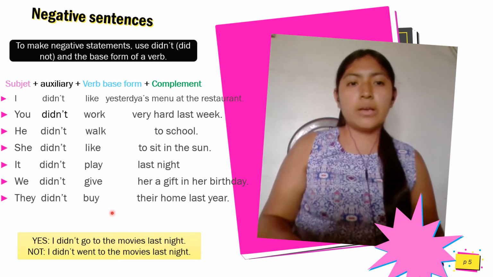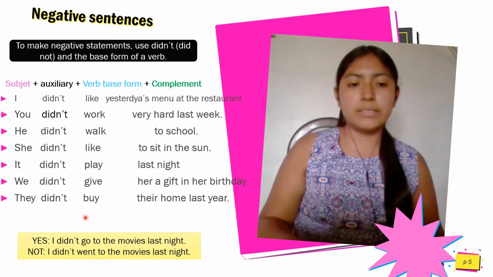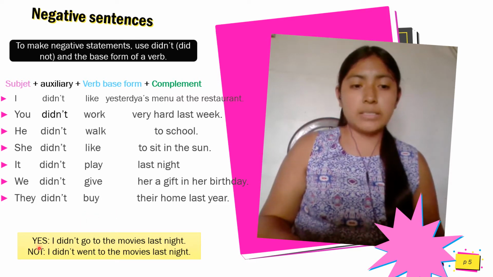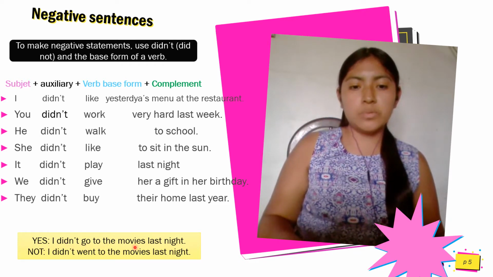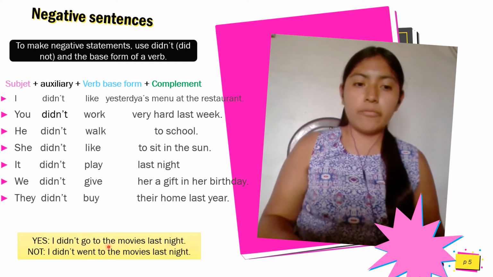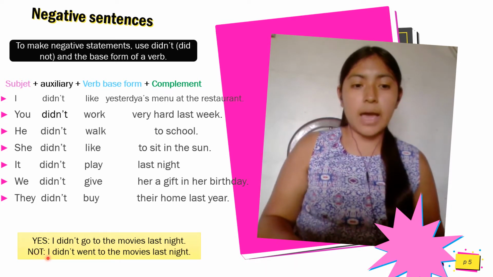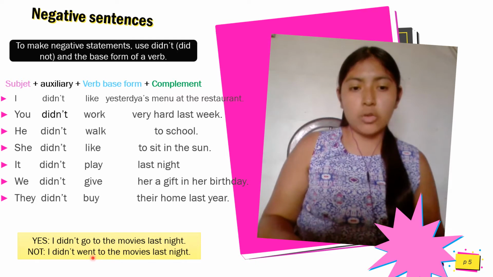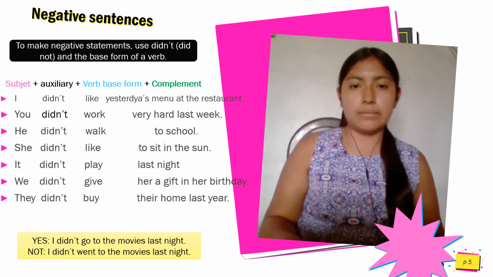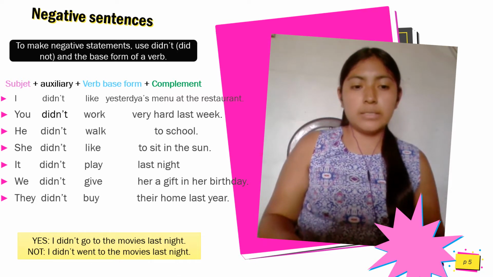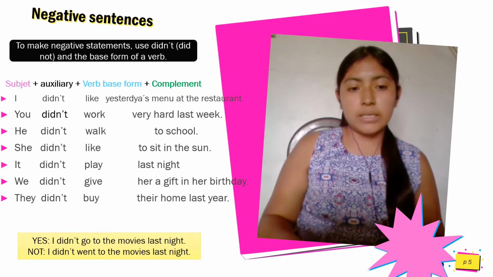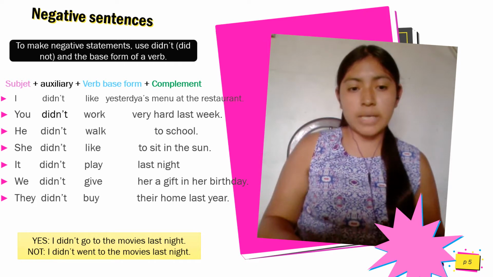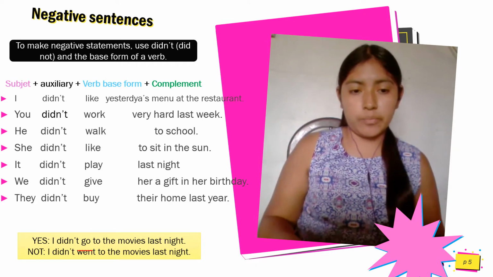The correct form is: I didn't go to the movies last night. The incorrect form is: I didn't went to the movies last night. The verb is in base form, not in past form.